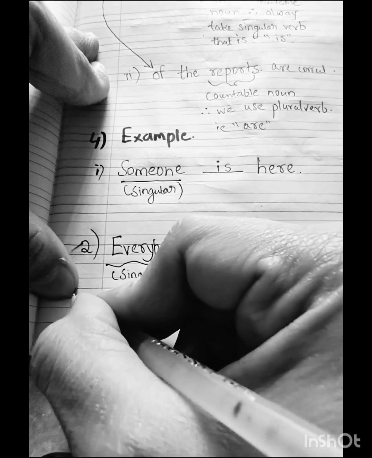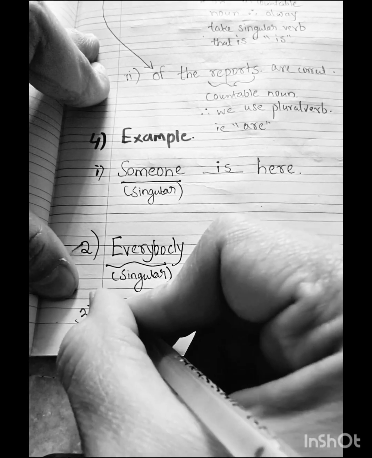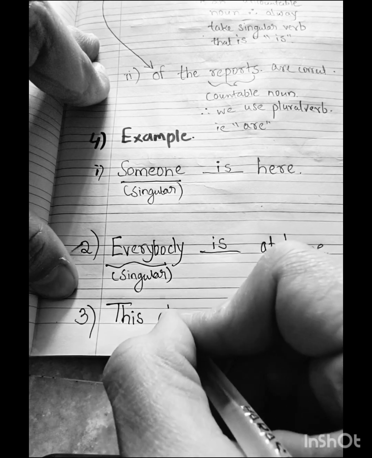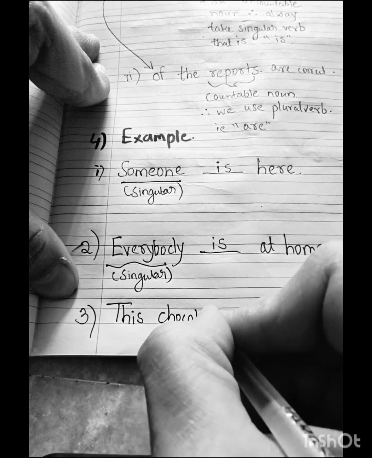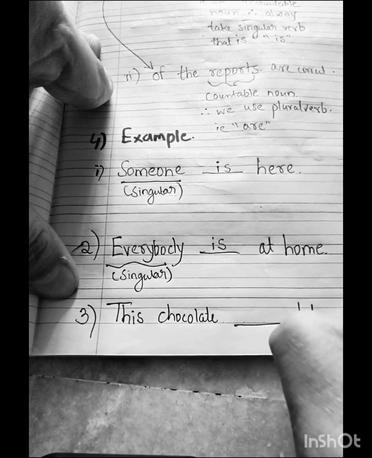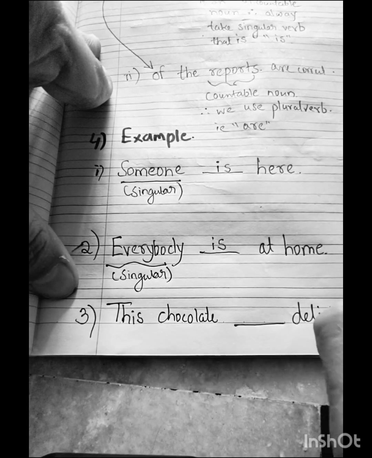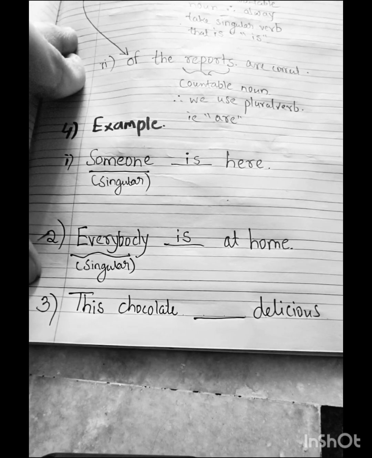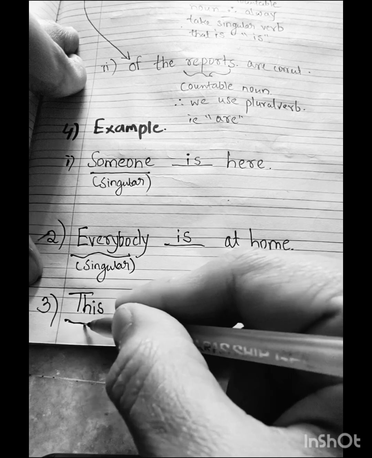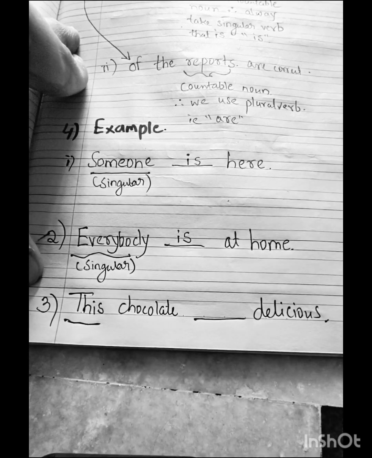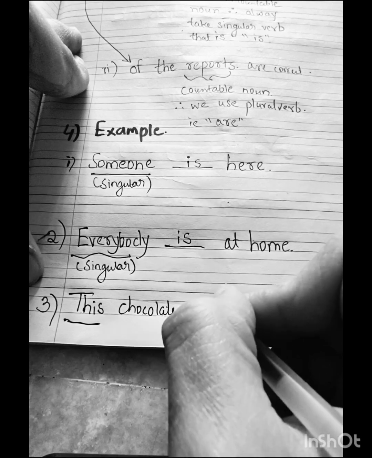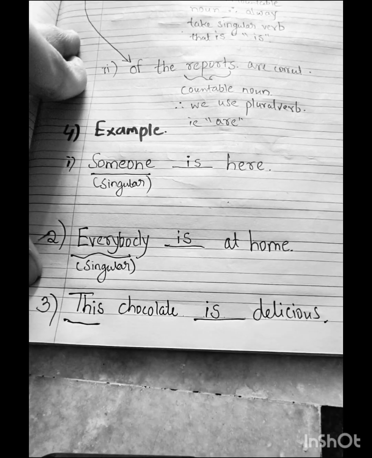Now next, this chocolate dash delicious. This is a singular subject, so we use is.